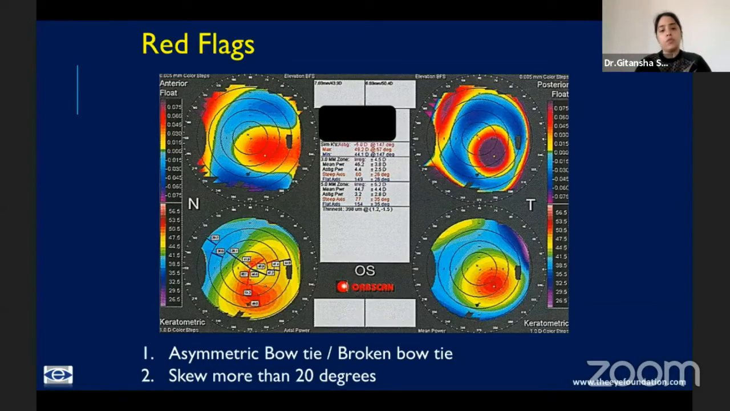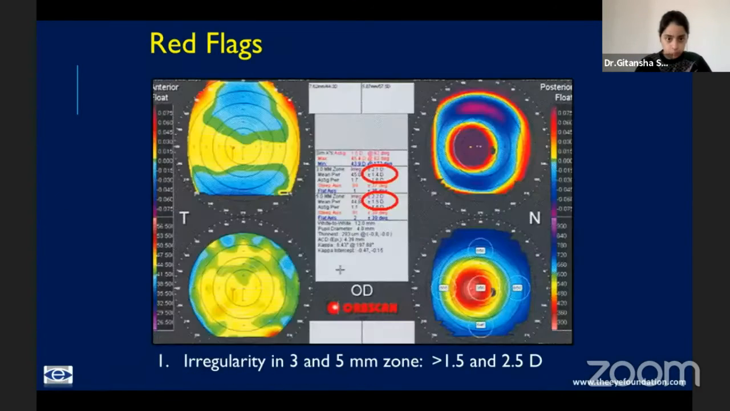The other thing one looks for is the skew. A skew is nothing but the angle between these radial axes of the superior and the inferior hemimeridian. So if you extend this further, it subtends an angle with the inferior radius, and this angle or skew should not be more than 20 degrees.